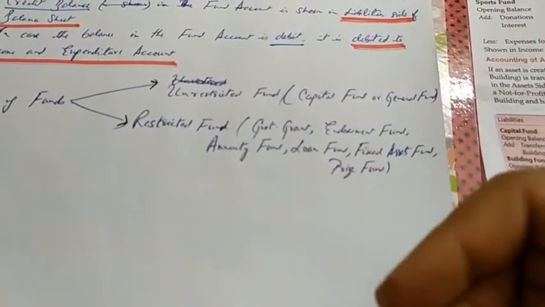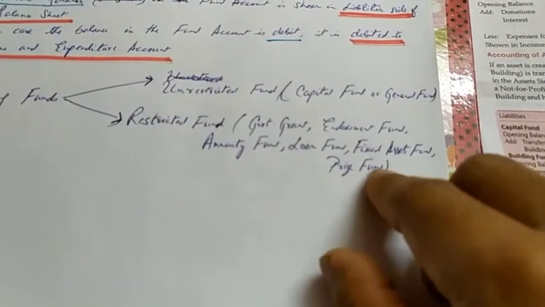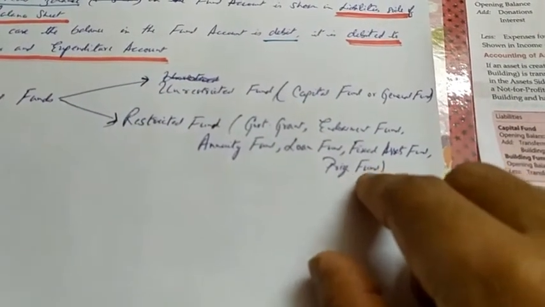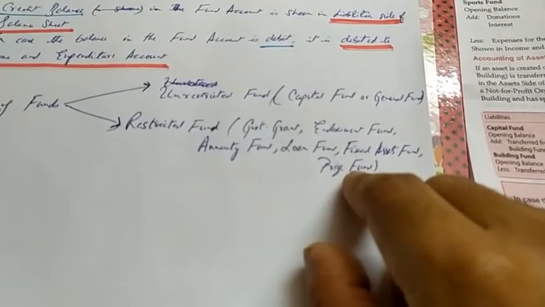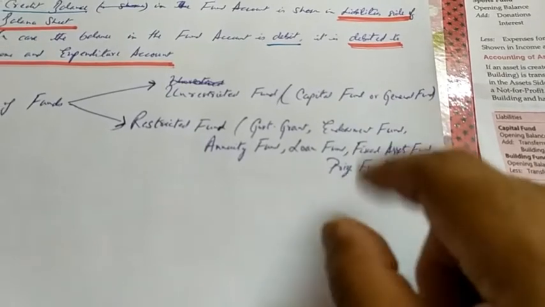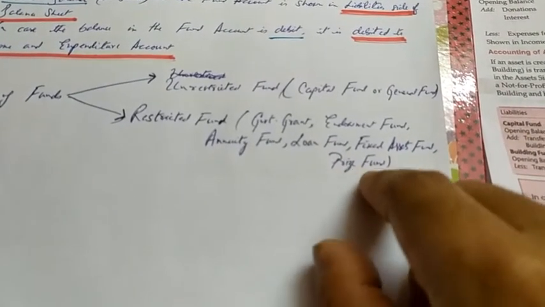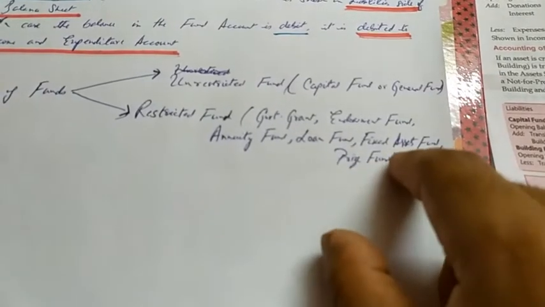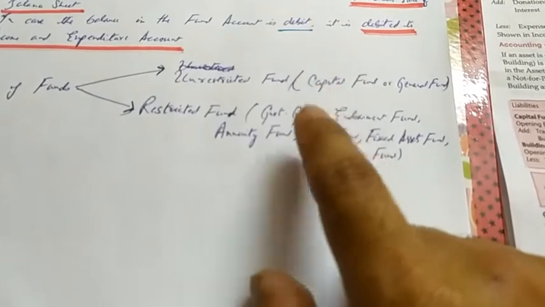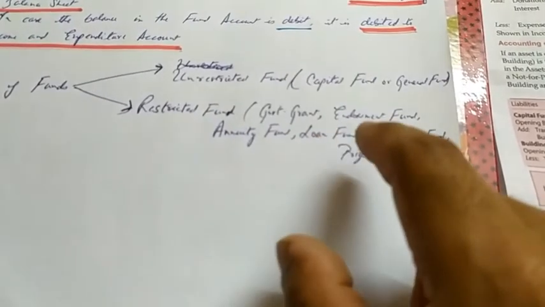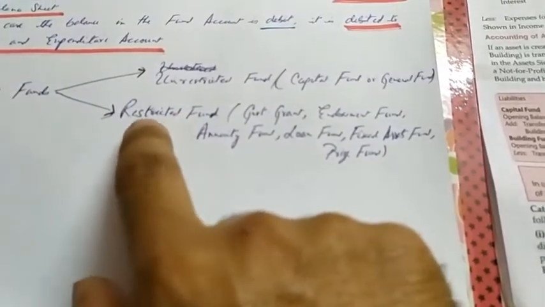If there are certain contests or tournaments which are held in, say, a sports club, then all the expenses of the prizes distribution or expenses during the tournaments will be met out of this fund known as prize fund. So if it is meant for a specific purpose, the use of such funds will be restricted. That's why they come under the category of restricted fund.